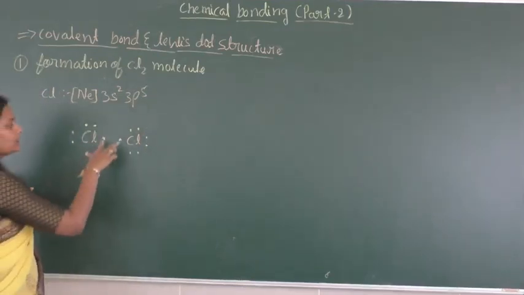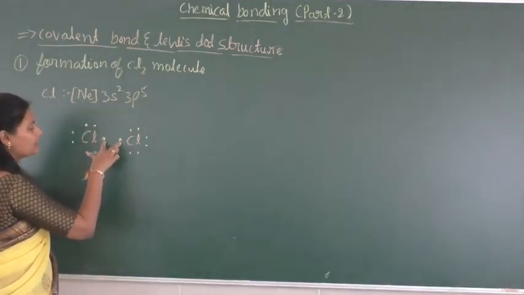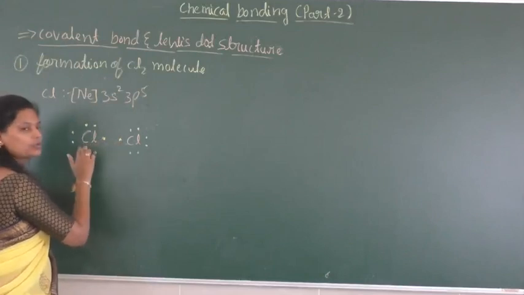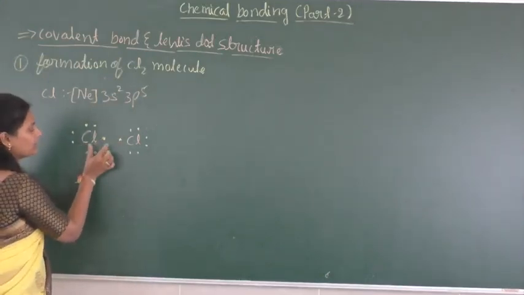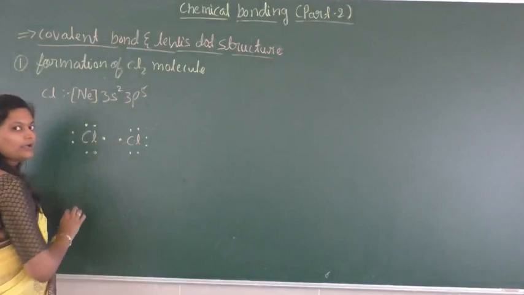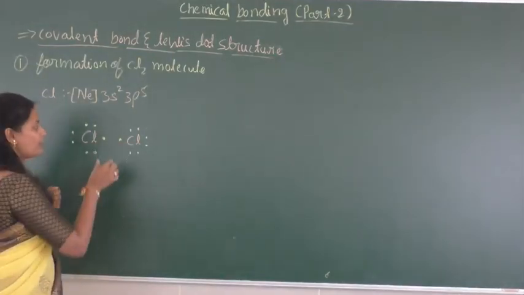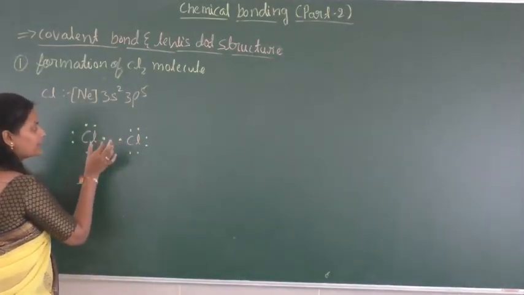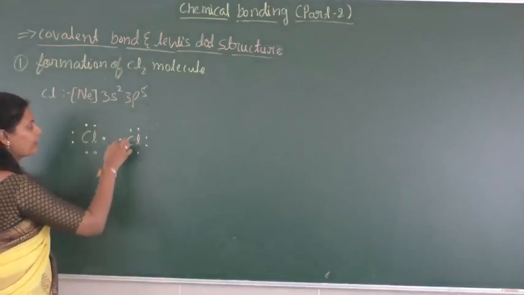Here one pair of electrons is shared between these two atoms. Each atom mutually shares one electron, and by mutually sharing the electrons they form a bond.